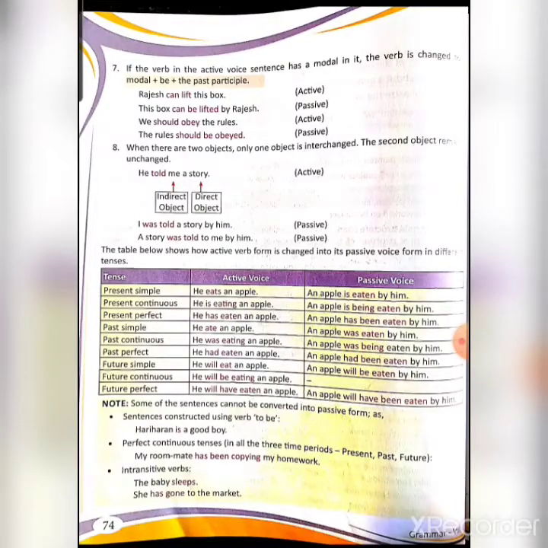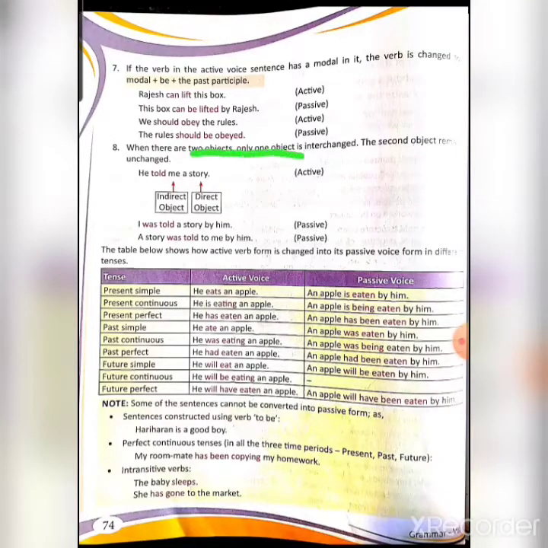Next, we should obey the rules. So the rules, and we will become us. So the rules should be obeyed. So should plus be plus past participle. By us, beta, is optional. Here the subject is irrelevant, unimportant, so we need not write it. So the rules should be obeyed. By us is understood.